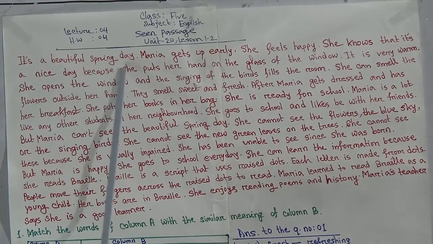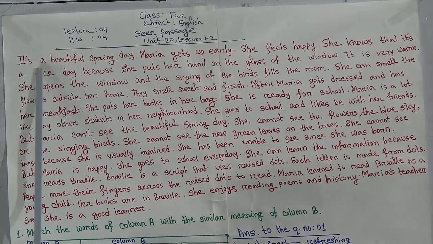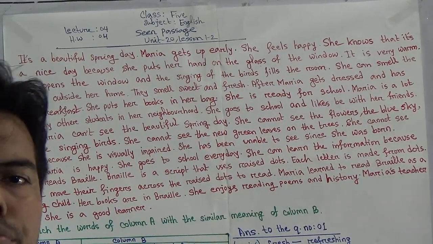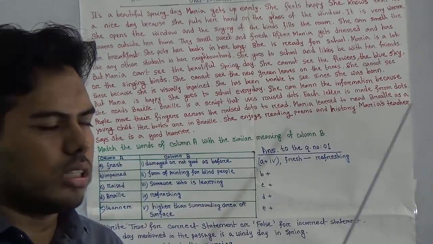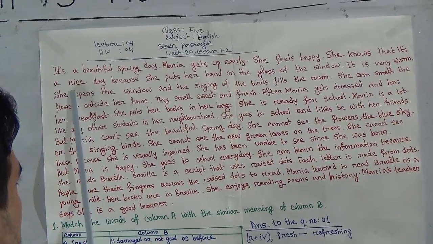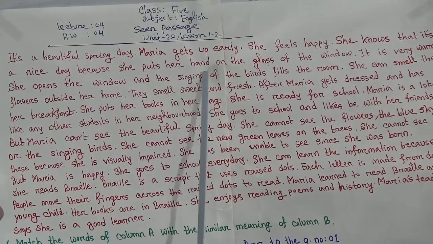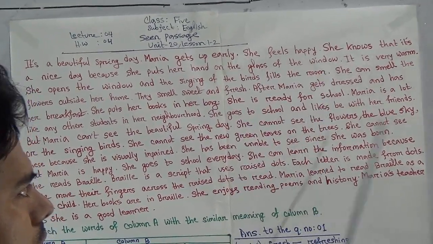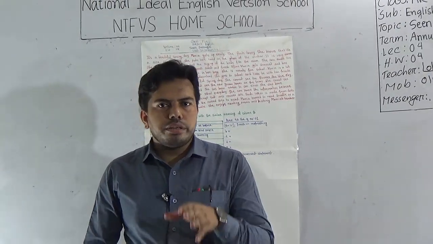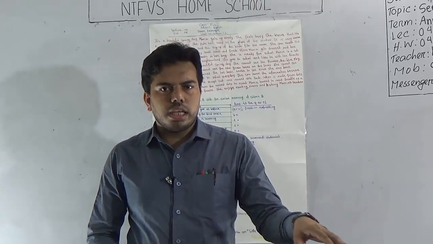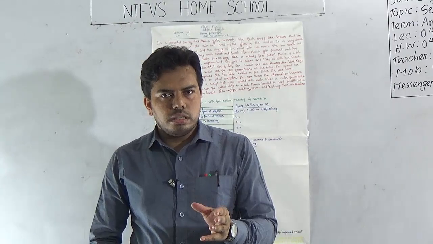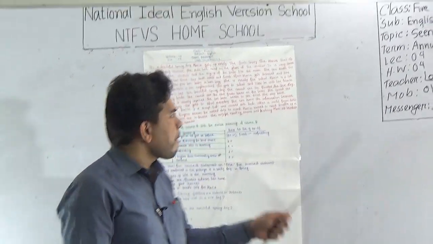Okay, it's a beautiful spring day. How is the day? A beautiful spring day. Maria gets up early. When does she get up? She gets up early in the morning. She feels happy. She knows that it's a nice day because she puts her hand on the glass of the window. She knows that it's a very beautiful day because she can feel it after touching the glass.